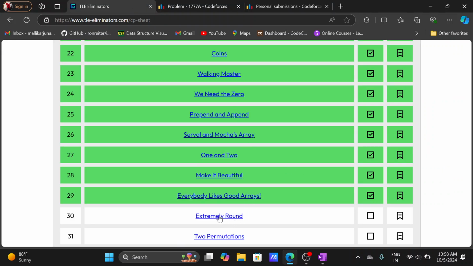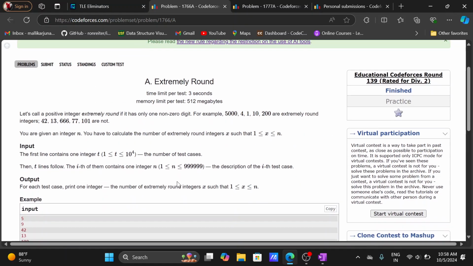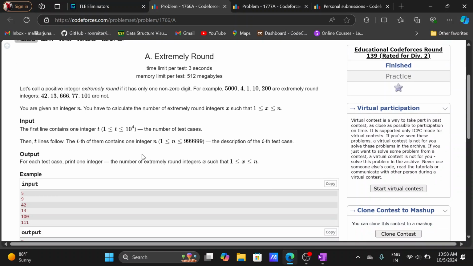And extremely round, it's kind of a pre-computation problem. See here, an extremely round number is a number or a digit which contains only one non-zero digit. All of these contain only one non-zero digit, and if it contains more than one non-zero digit, then it is not an extremely round value.